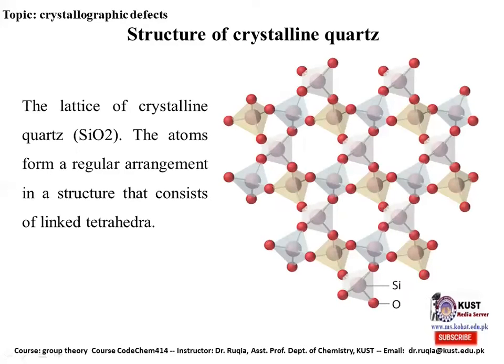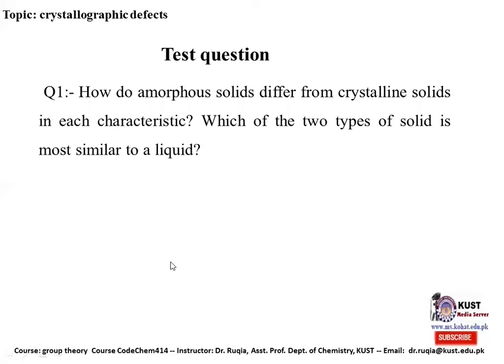This is the structure of the crystalline quartz. You can see that the tetrahedra are arranged with each other in a regular pattern. The tetrahedra are composed of silicon and oxygen. In the lattice of the crystalline quartz, the atoms form a regular arrangement structure that consists of tetrahedra.